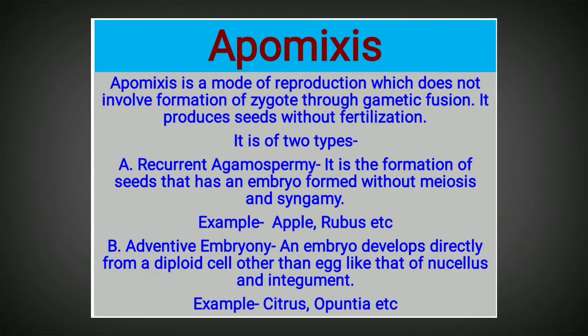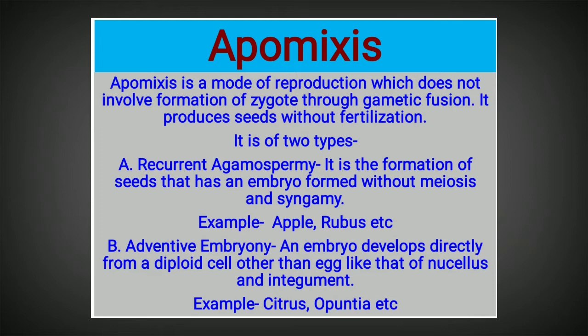Now, the next type of apomixis is called adventive embryony. What is adventive embryony? An embryo develops directly from a diploid cell other than the egg, like that of the nucellus and integument.